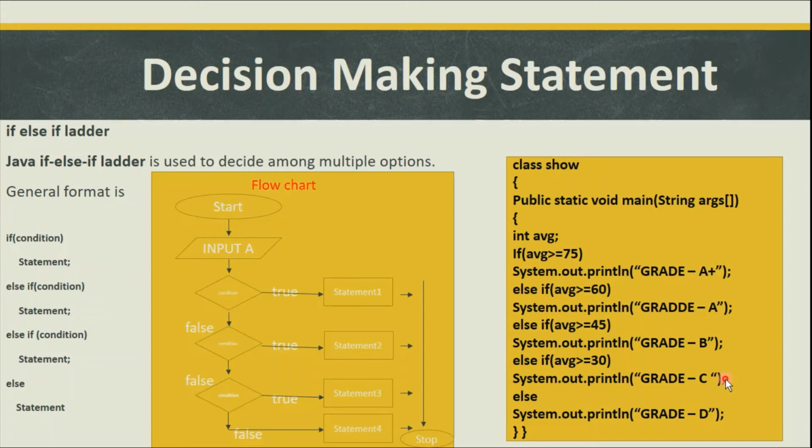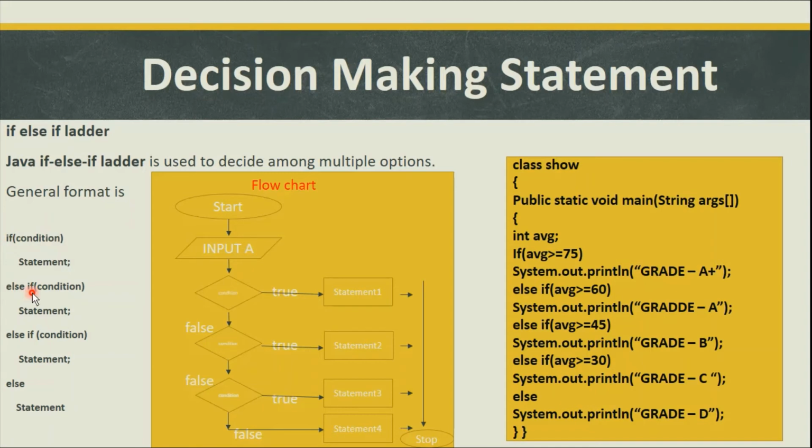Ladder means a staircase. If we have conditions in a staircase order, we can use the if else if ladder statement. If we are talking about the if else if ladder statement syntax, first we have to specify a condition with if. If this condition evaluates true, then the statement will execute, otherwise control will move to its false part, that is the else.